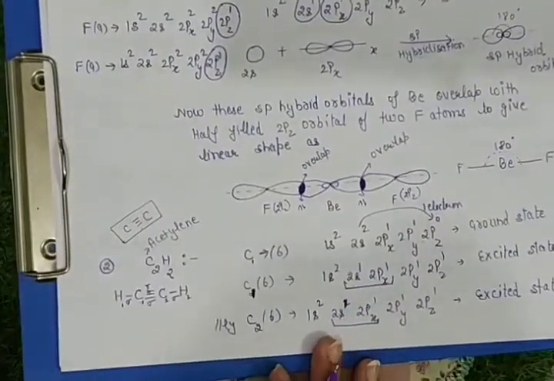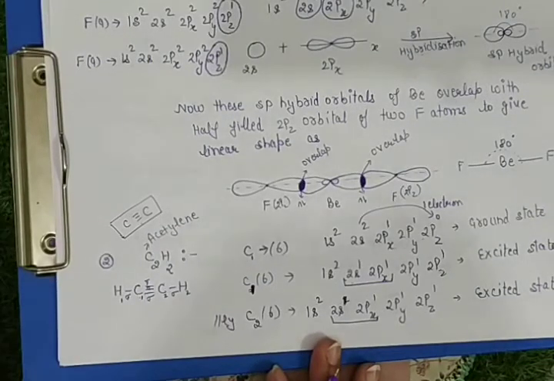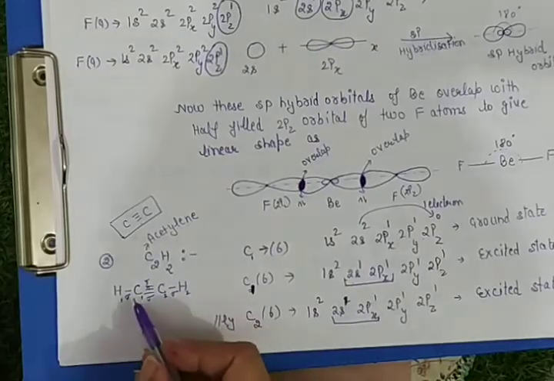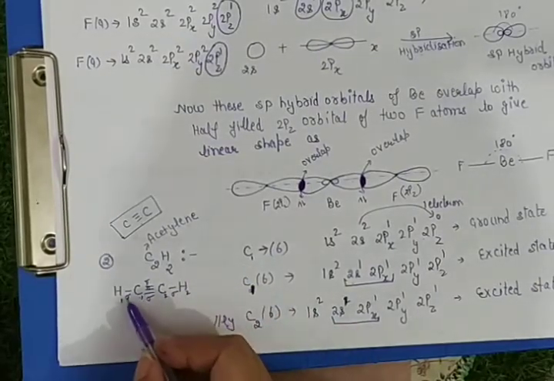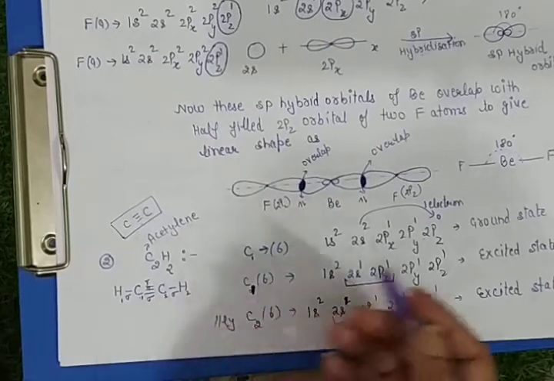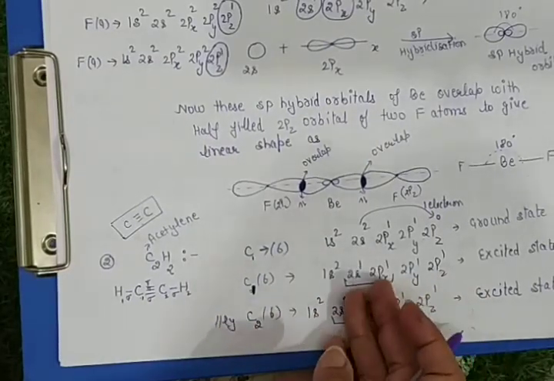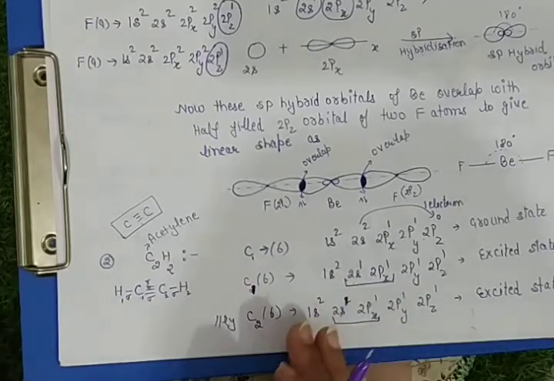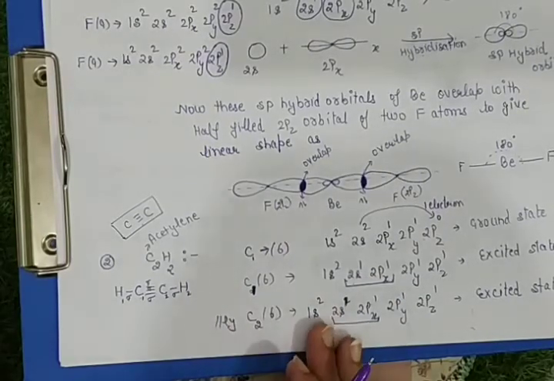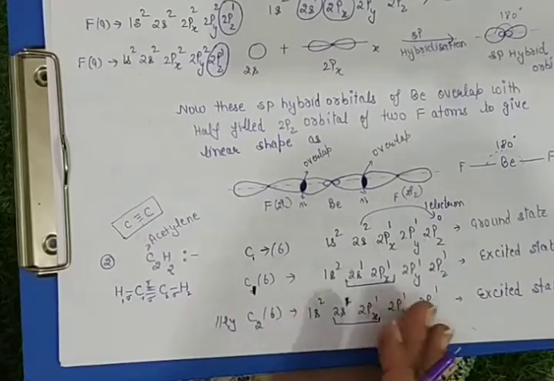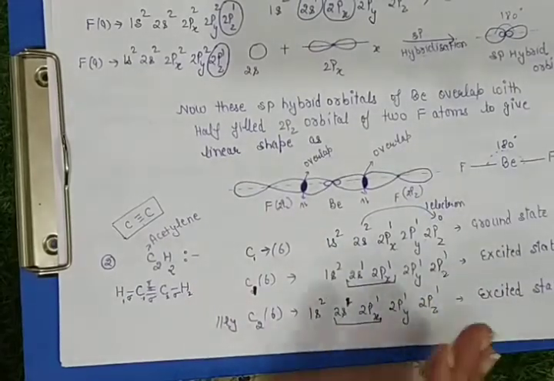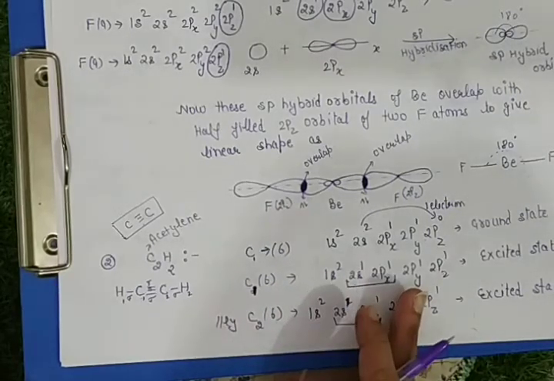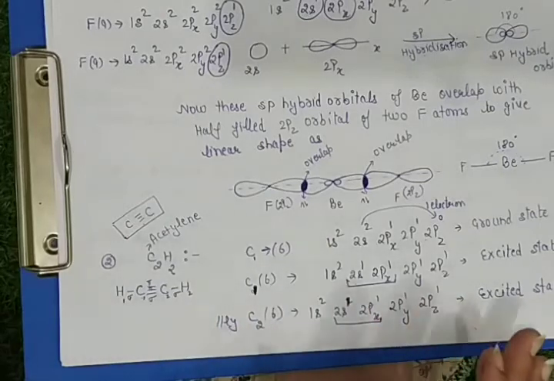It means how many atomic orbitals we take for hybridization, that is equal to the number of sigma bonds. So for C1, it has 2 sigma bonds, hence take 2 half-filled atomic orbitals and do hybridization. Similarly with C2, so here hybridization is sp, not sp3, as we require only 2 atomic orbitals to form 2 sigma bonds.